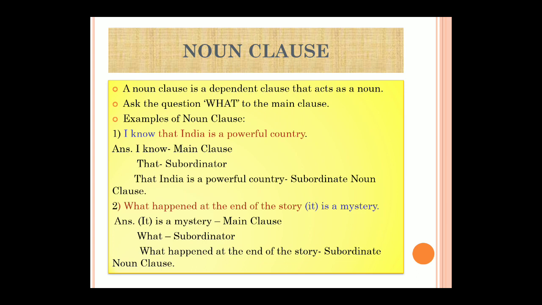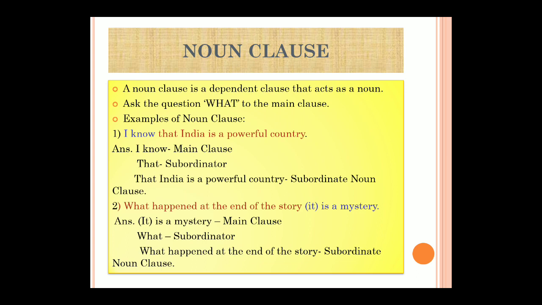Now here, if you see, you have a verb, happened. As I said, one finite verb should be there in the main clause and one should be there in the subordinating clause. So one, happened, is there in the subordinating clause. That's the reason I'm ending with story. Forget about what I have put after that, that is just for your understanding. So the actual question is: what happened at the end of the story is a mystery.